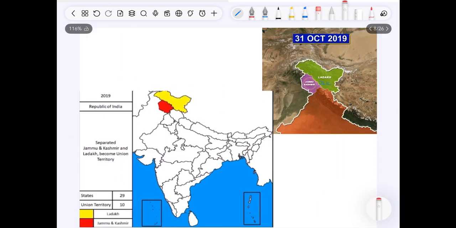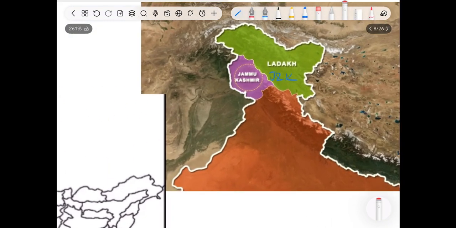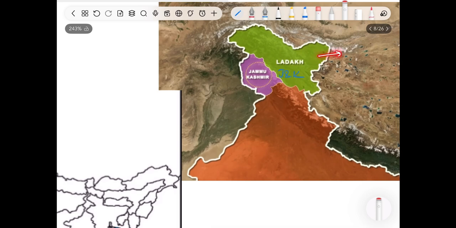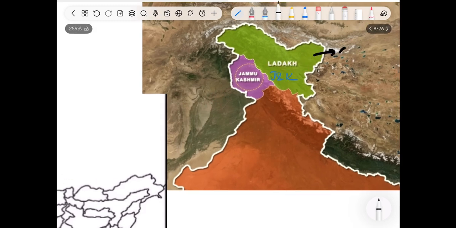Now let's move to the northernmost territory, that is crown part of India, which is Jammu and Kashmir. This was a separate state till 2019, but in 2019 by a state reorganization act, it was bifurcated into two union territories, Jammu and Kashmir and Ladakh. Remember, Ladakh is the larger territory and J&K is a smaller territory. But population wise, Ladakh has a lesser population and Jammu and Kashmir has a much higher population than Ladakh, because Ladakh is a cold desert.